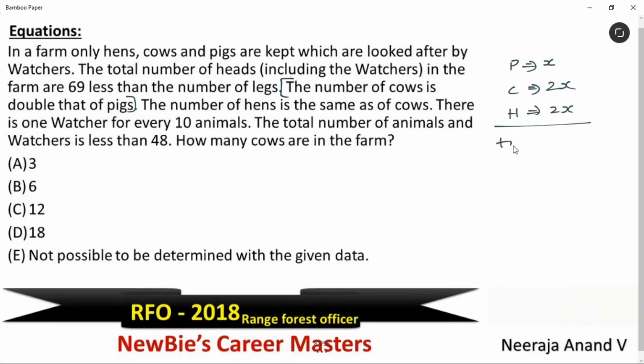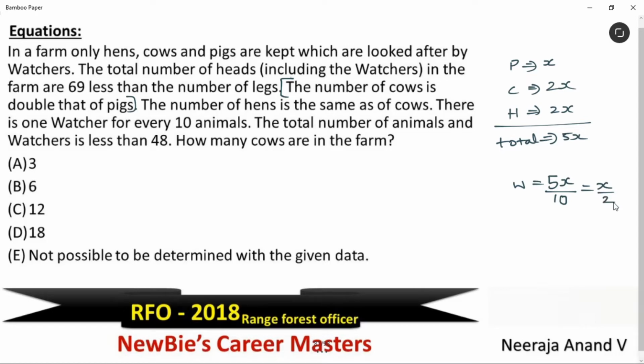Let's take the total number of animals. We get 5x. Next given information is there is one watcher for every 10 animals. Okay, let's take W as total number of watchers. To get total number of watchers, it's very simple. For every 10 animals, there is one watcher, right? We have 5x animals divided by 10. That means totally there are x by 2 watchers. That's it. Am I clear?